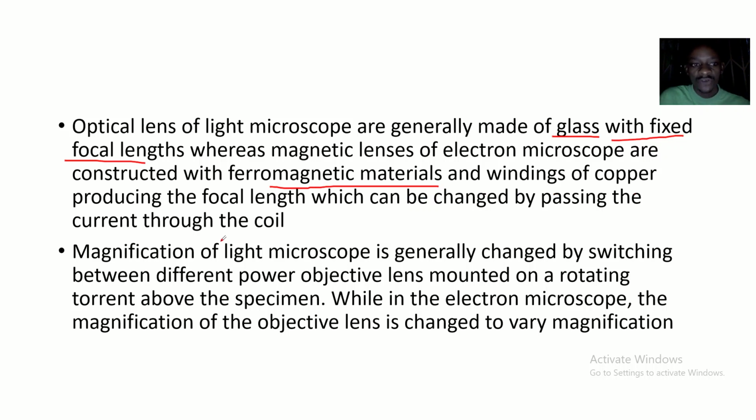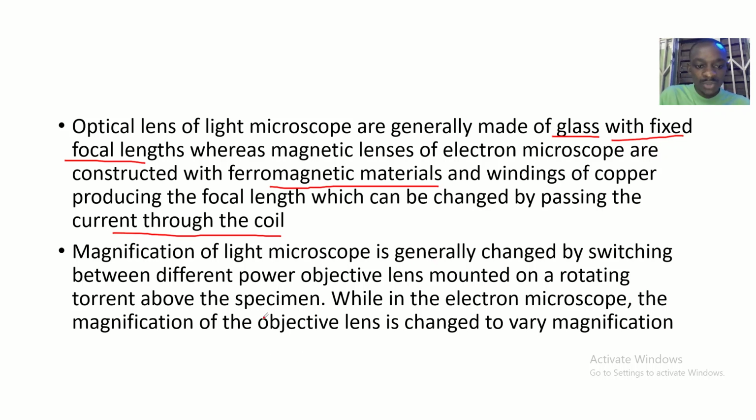Windings of copper produce the focal length, which can be changed by passing the current through the coil. So basically, the focal length of the electron microscope can be changed, and the lenses of the electron microscope are made up of ferromagnetic material, and the lenses of the light microscope are made up of glass.